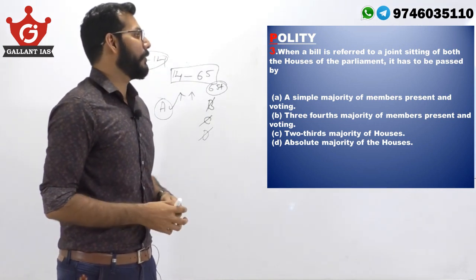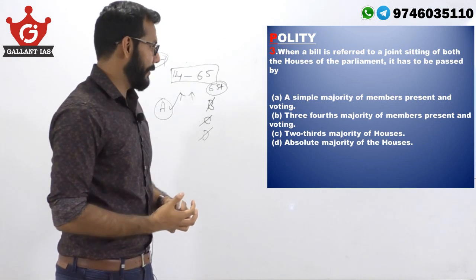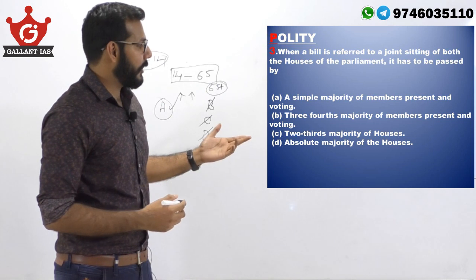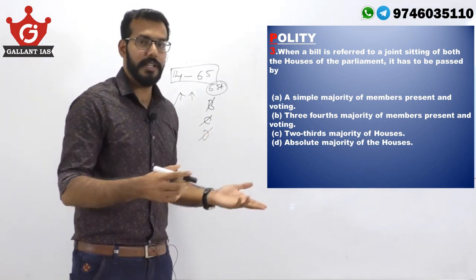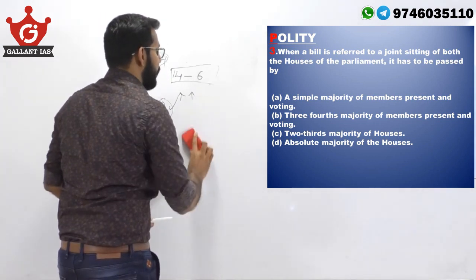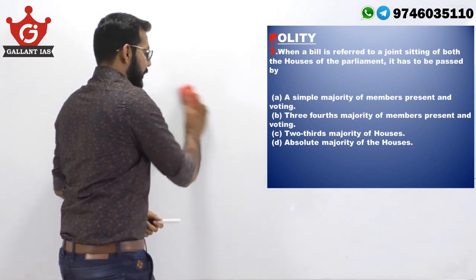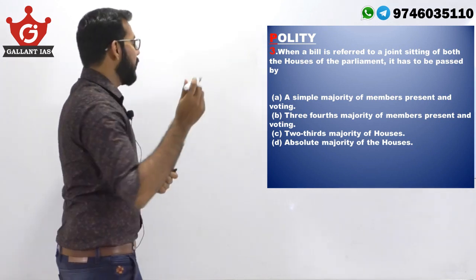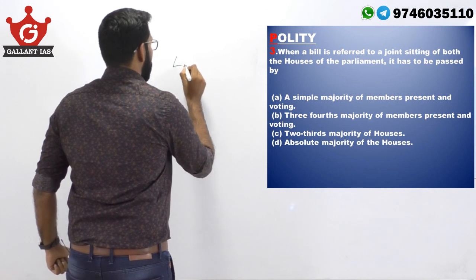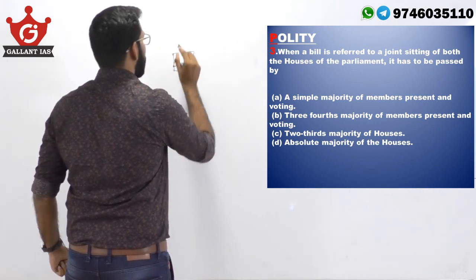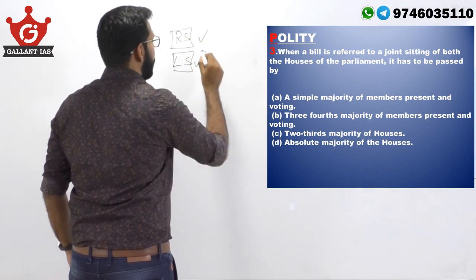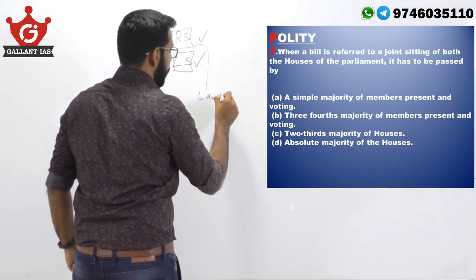When a bill is referred to a joint sitting of both houses of the Parliament, it is passed by a simple majority. They are asking for the majority needed to get a bill passed in the joint sitting of the Houses of the Parliament. So we all know that a bill becomes a law only when it gets the assent of the Parliament. And particularly in India, both Lok Sabha, the lower house, and Rajya Sabha need to give their approval for a bill to become a law.